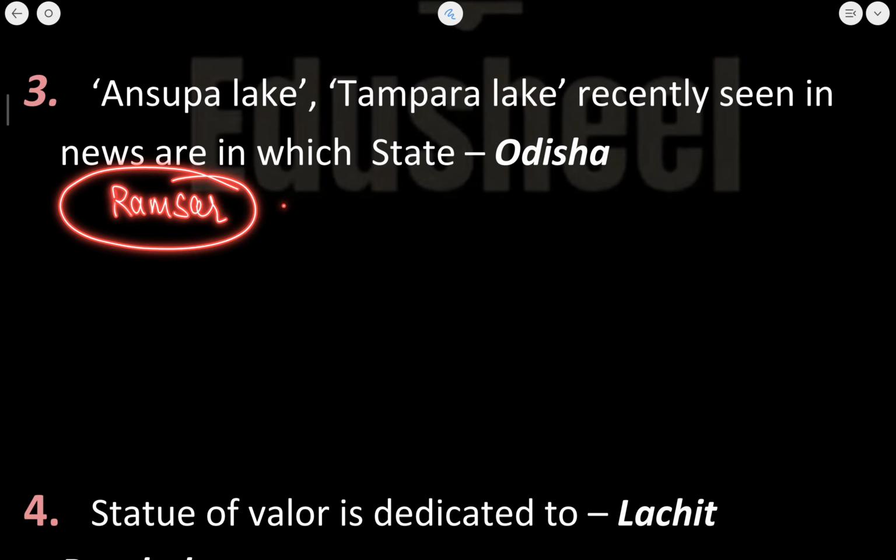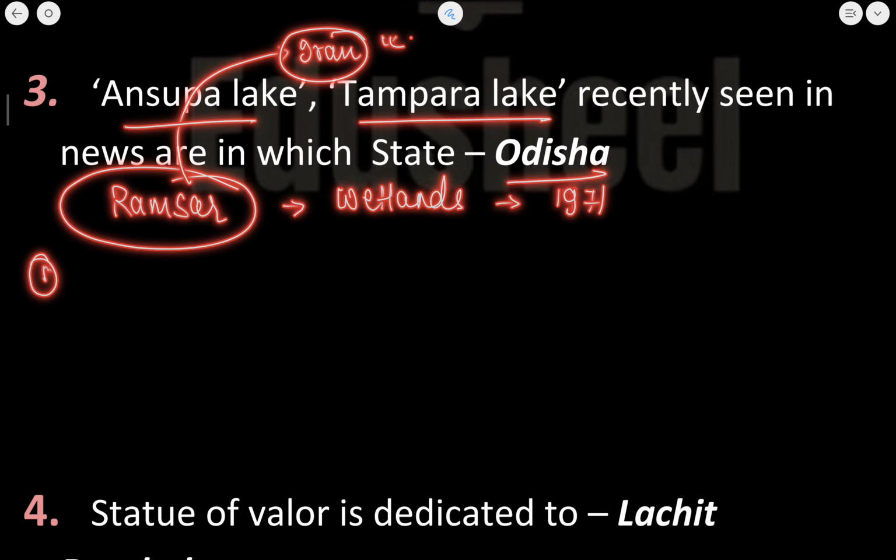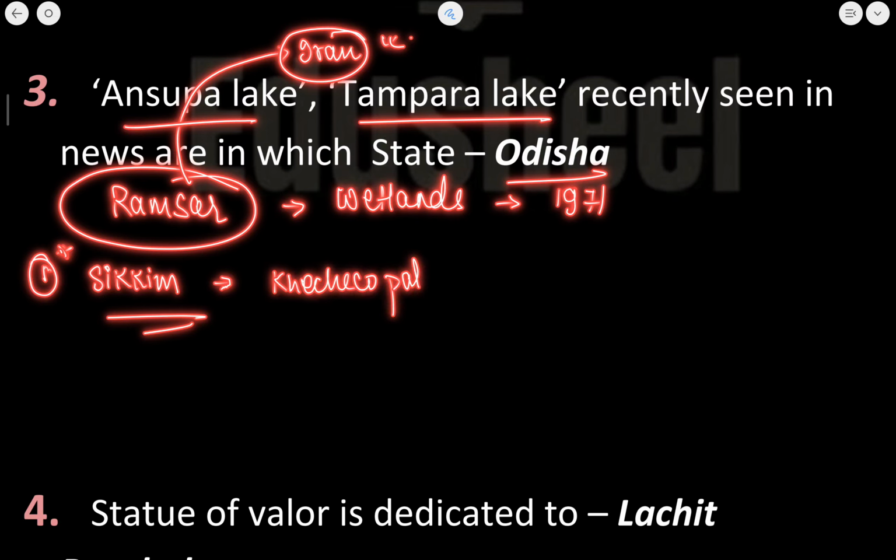Now about Ramsar, the Ramsar Convention is related to wetlands, and this Ramsar Convention was signed in the year 1971. Now Ramsar is what? Ramsar is a place in Iran where this treaty was signed. Now some of the recently added Ramsar sites: Odisha, I already told you, Ansupa and Tampara Lake. Other than that, there is a site in Sikkim, and this is very very important, and it is going to be asked in the examination. There is a site known as Khecheopalri wetland.